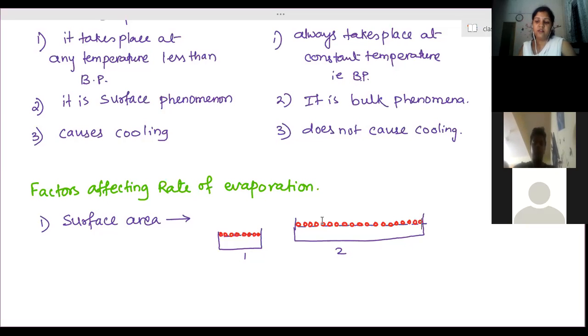The plate one, the saucer one, because the saucer has more surface area, so more amount of milk will be exposed. More surface area of the milk is exposed, so more milk particles get converted into gaseous state, and therefore the cooling effect will increase. So the milk present in the saucer or a plate will evaporate faster and cool down faster. Clear?